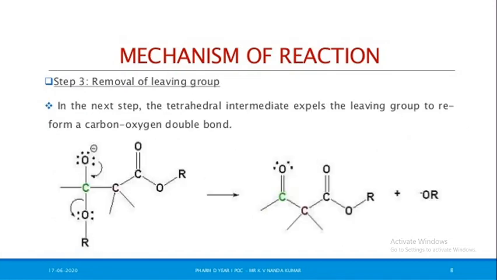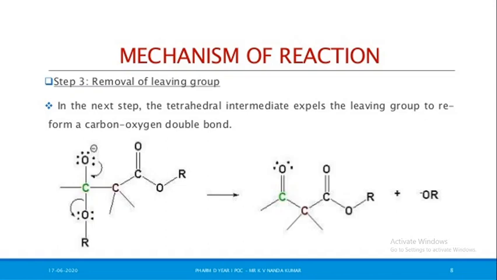Tetrahedral intermediate. Then step three: removal of the leaving group. In this step, the tetrahedral intermediate, the second step product, expels the leaving group to reform the carbon-oxygen double bond.